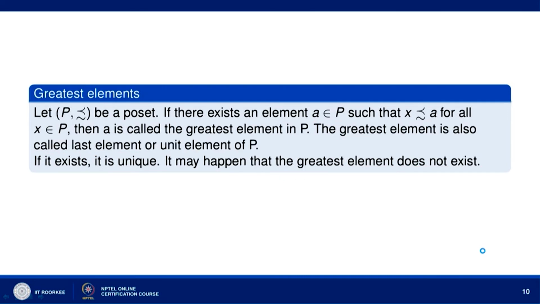Now, greatest element. Let P be a poset. If there exists an element A belonging to P such that x precedes A for all x belonging to P, then A is called the greatest element in P. The greatest element is also called the last element or unit element of P. If it exists, it is unique. It can be easily shown that the greatest element has to be unique, if it exists; we can give an argument similar to the one given in the case of the least element. So, it may happen that the greatest element does not exist.